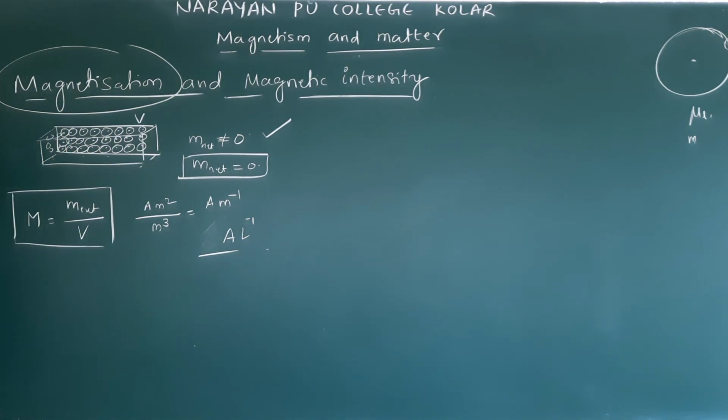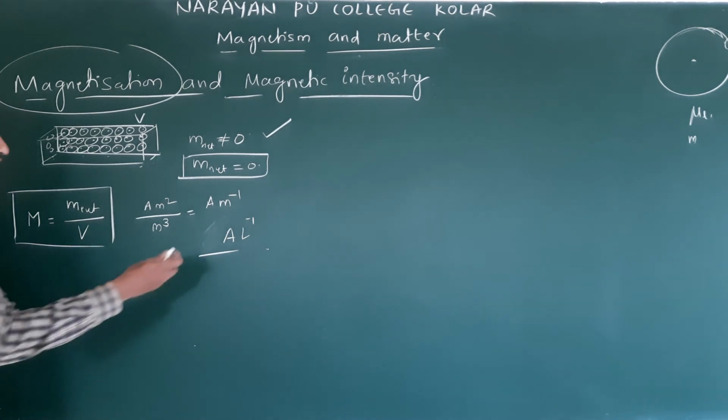What is magnetization? Then how do you write the definition for a given substance? Net magnetic moment per unit volume is called magnetization. Clear? The SI unit of magnetization is ampere per meter. Clear? For the dimensional formula, they have given both, you can write either.